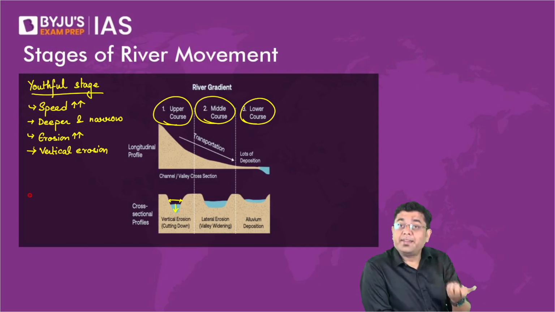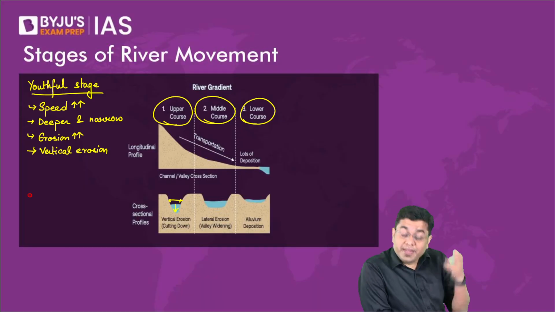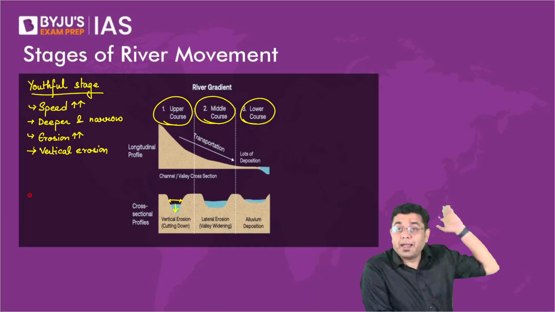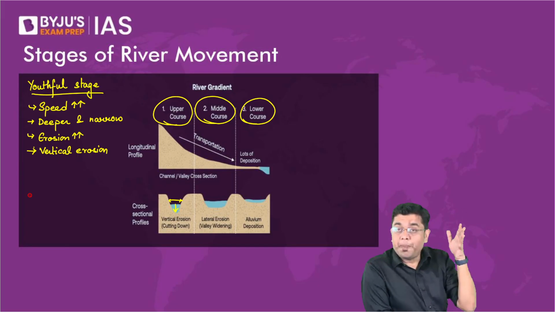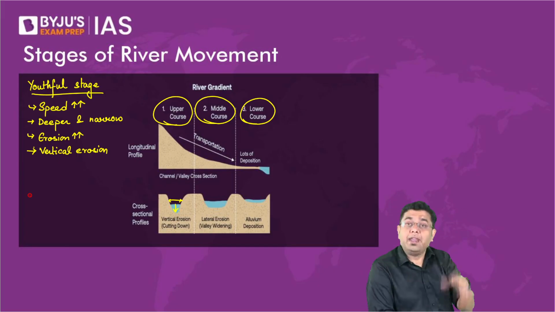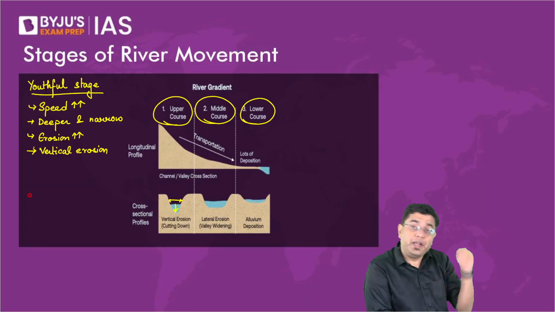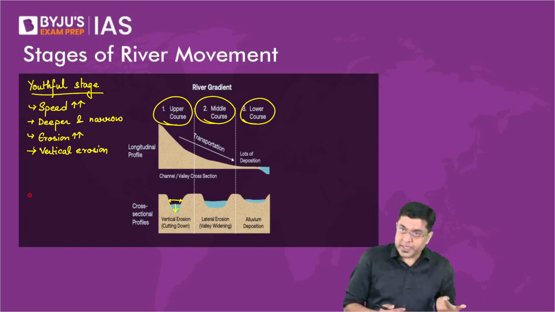So that is exhibited by the river as well. That is where the river will move in any kind of direction that it wants. It doesn't have a predetermined flow pattern, but it will carry on moving with a significant amount of speed, hammering into the depths, right? That is the youthful stage.